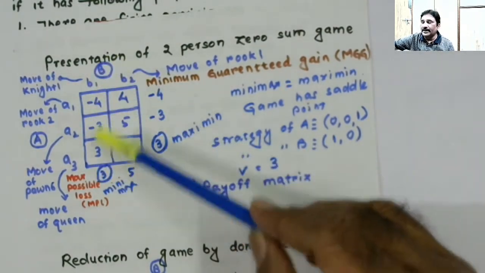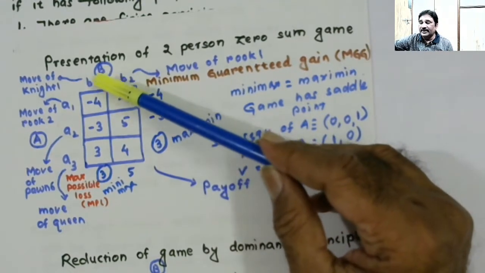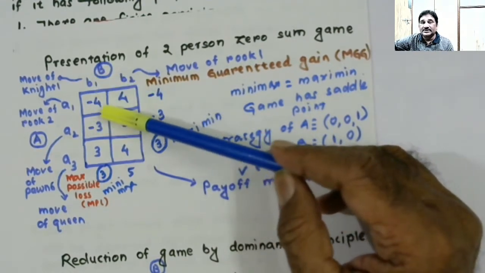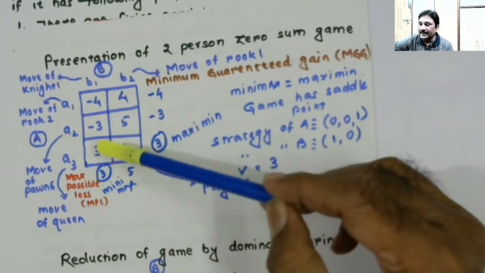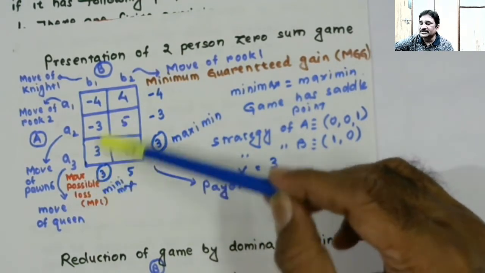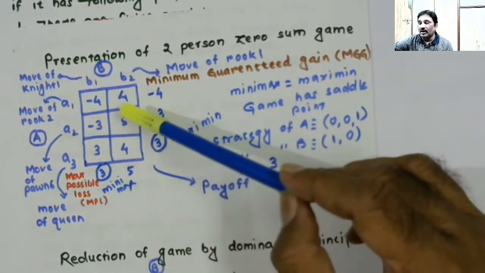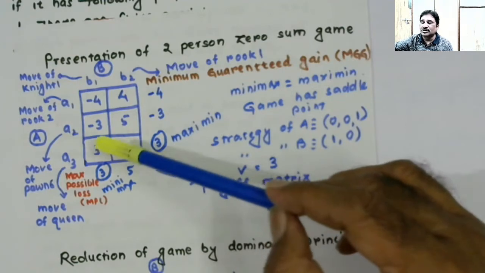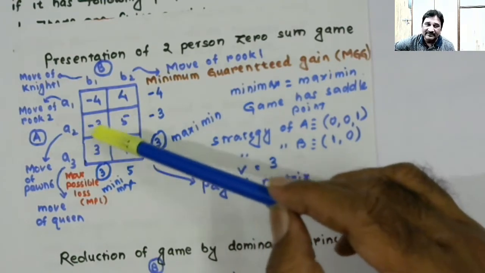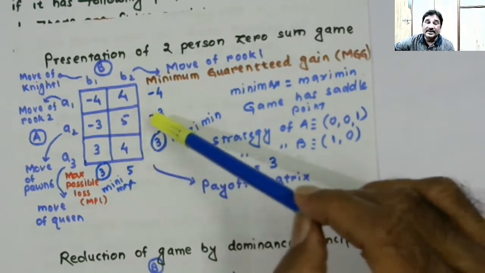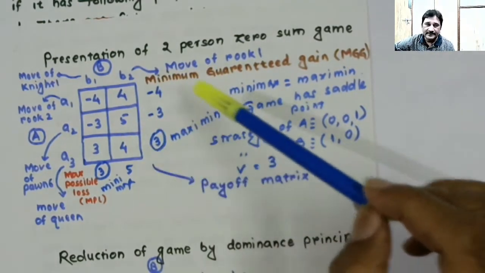So whenever you are analyzing the courses of action B1 and B2, you will be finding maximum possible loss. But when you will be thinking on the gains due to courses of action A1, A2, A3, you will be thinking in terms of minimum guaranteed gain, right?